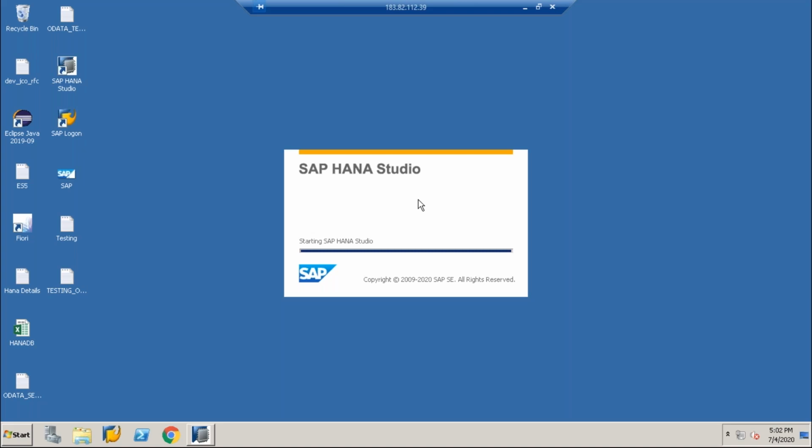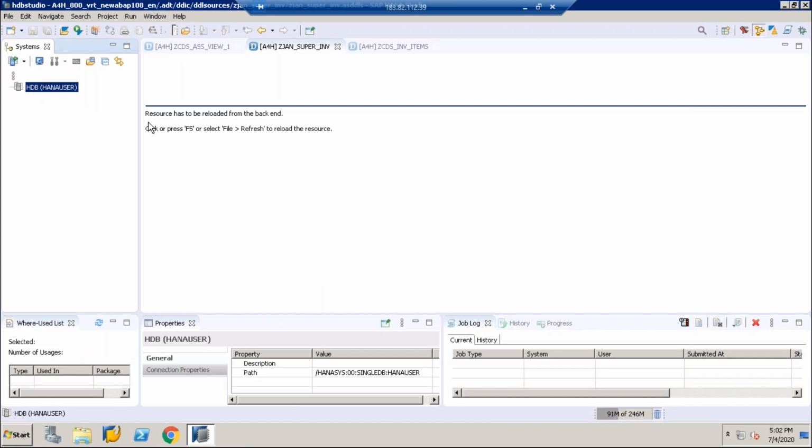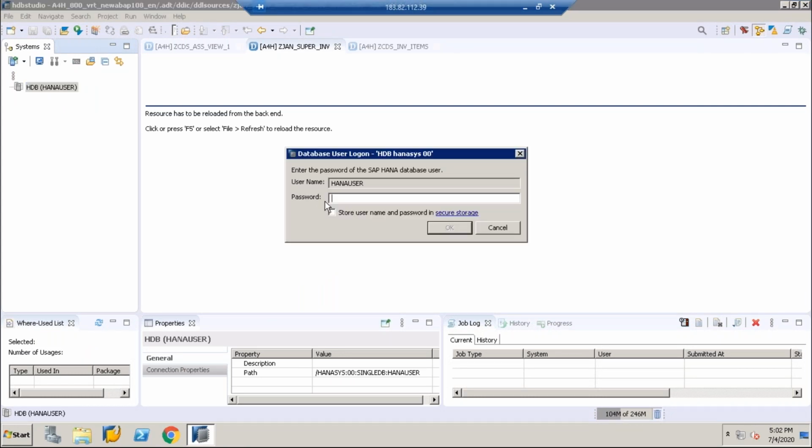So this is your Eclipse tool, guys. HANA Studio is an Eclipse tool. This we'll discuss in the later classes. Here you will find the HANA user. Just give a password.